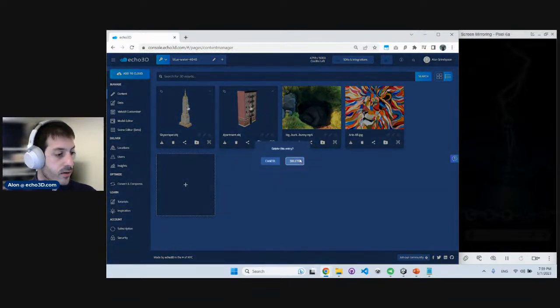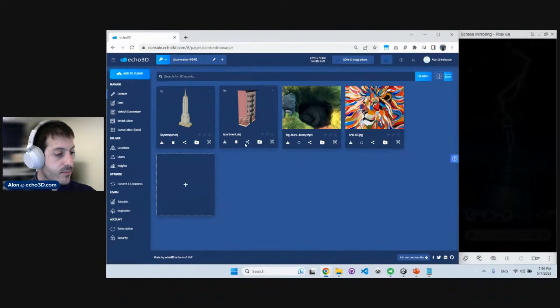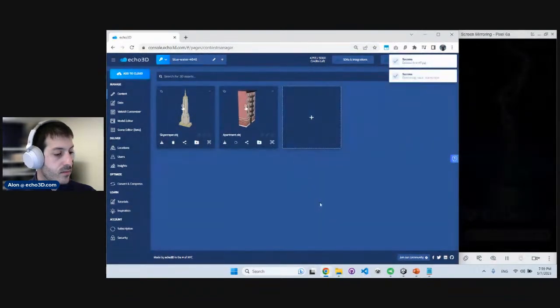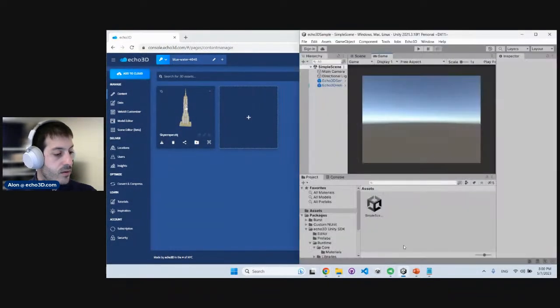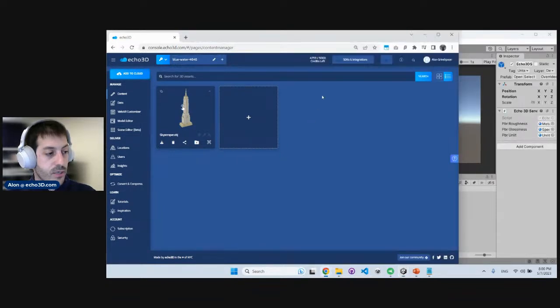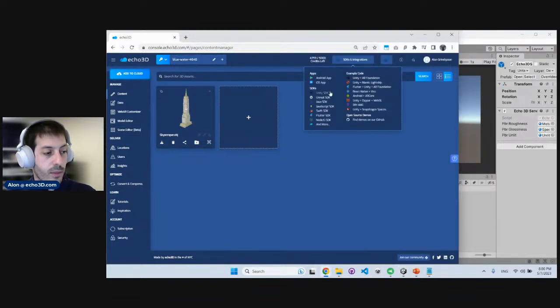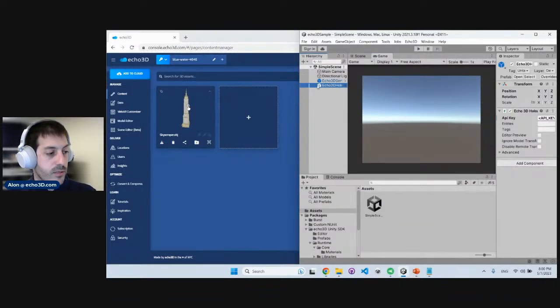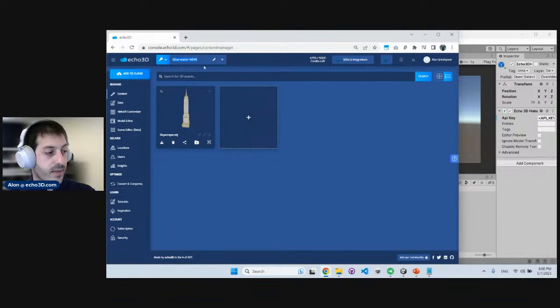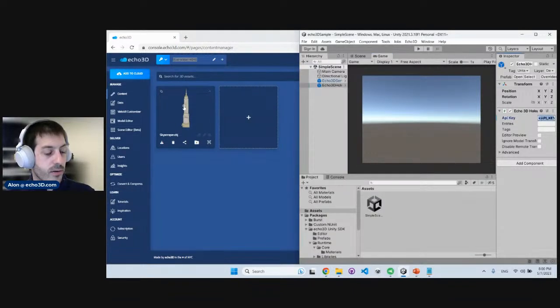Let me clear some of the assets here. Perfect. So this is Unity. It's a game engine a lot of developers love to use. Here I have an empty scene that basically has the Echo 3D SDK that, as I mentioned, you can download directly through our downloads menu right here. What I'm going to do is plug in my API key. So I have this project key right here. I'm going to plug it into Unity, press play.